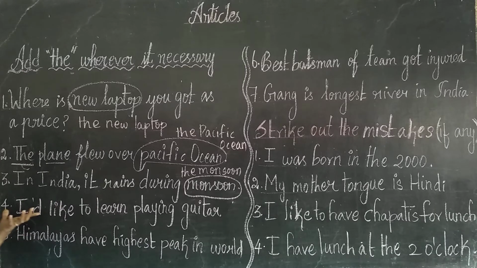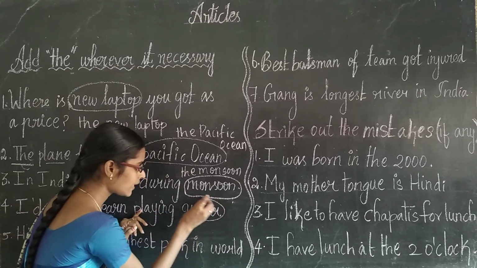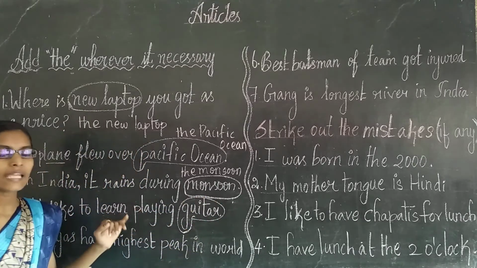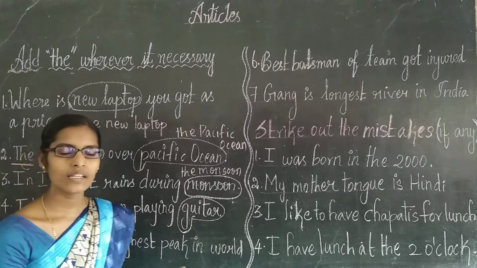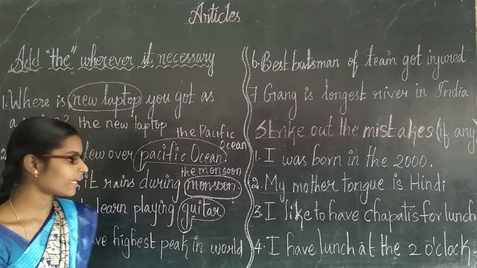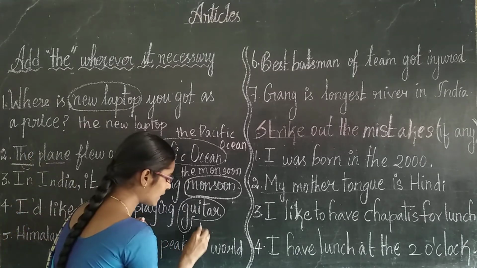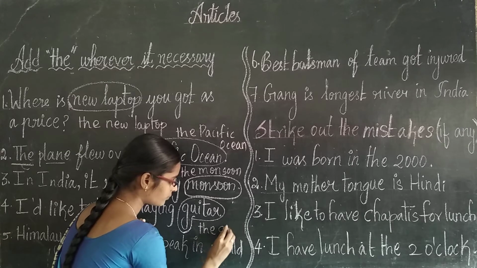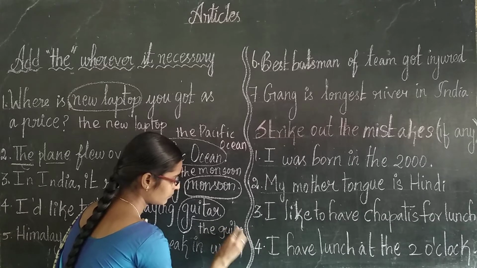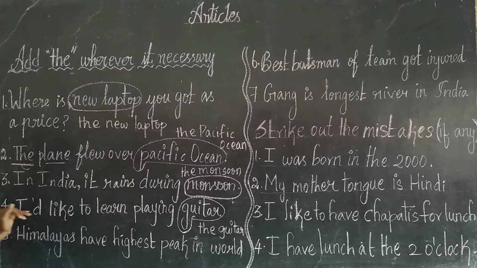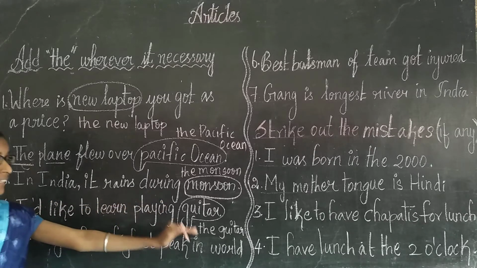Then fourth one, I would like to learn playing guitar. Guitar is a musical instrument. Before a musical instrument, we have to use the article the. So, the guitar. Right, now read the sentence: I would like to learn playing the guitar.